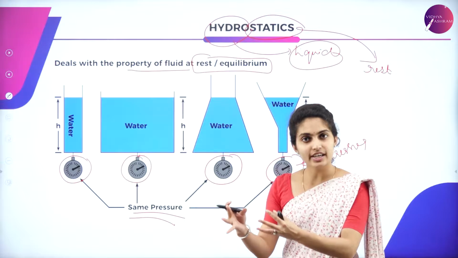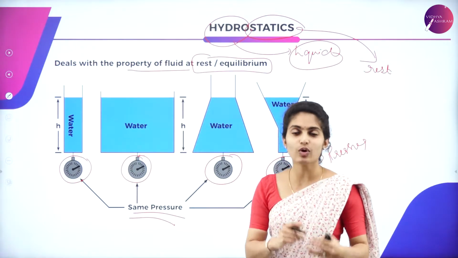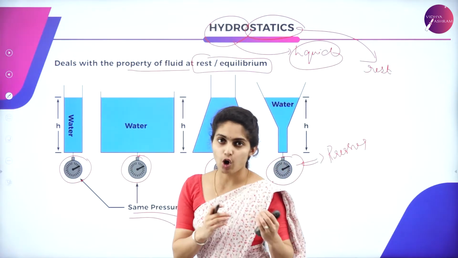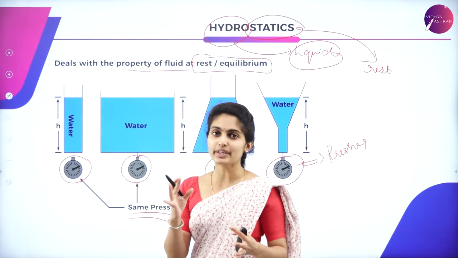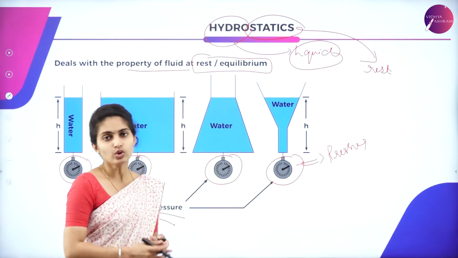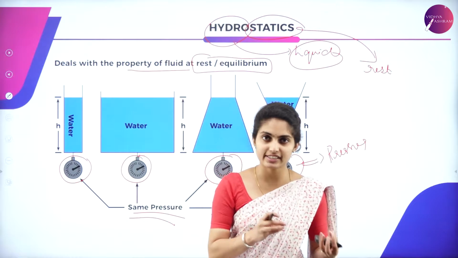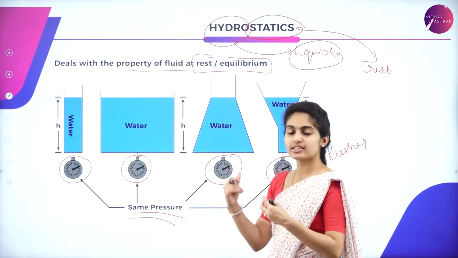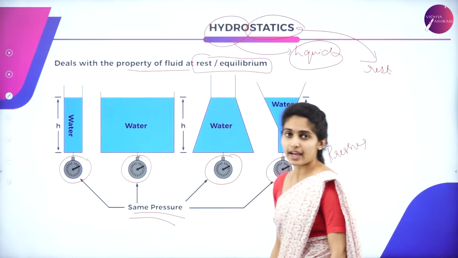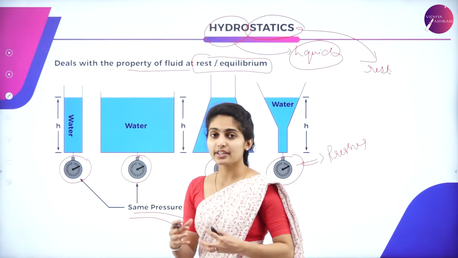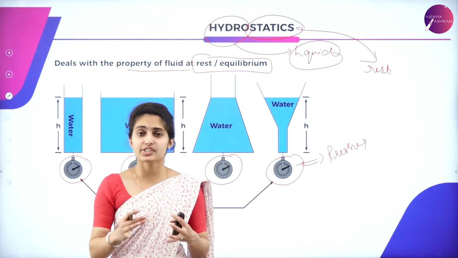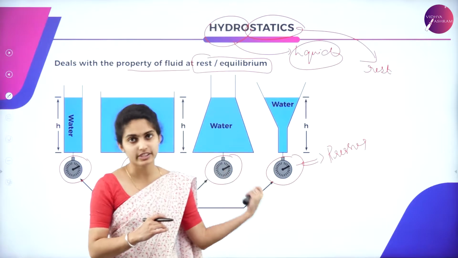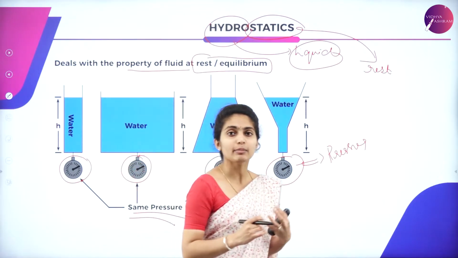Something we study regarding liquids is called hydro, and static is nothing but when the object is at rest, it is said to be static. So it is hydrostatic. Water, when it is stationary, we study its properties. Such kind of property is said to be hydrostatic. So in hydrostatics, the water which is at the same height in all four containers will have the same pressure.